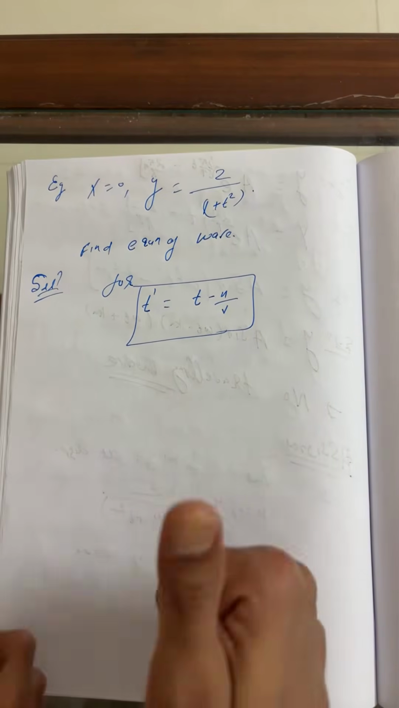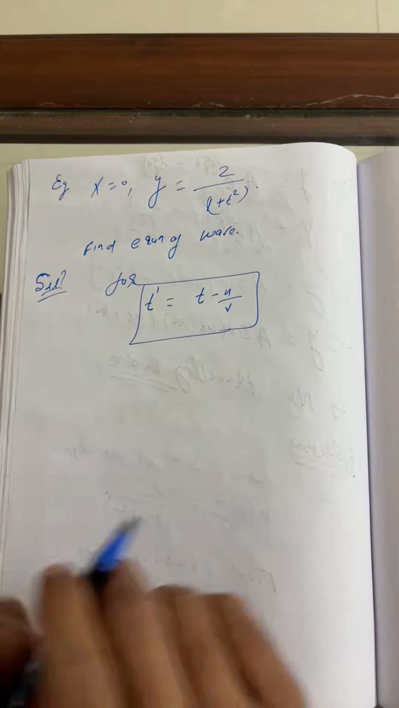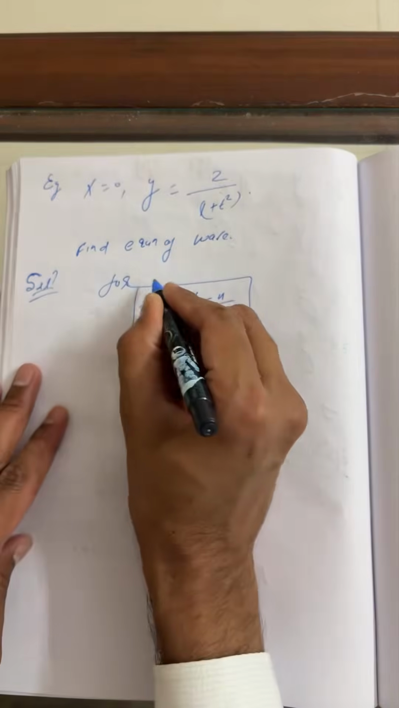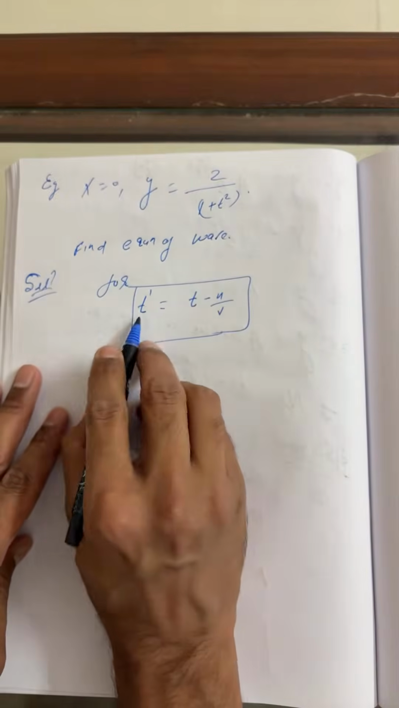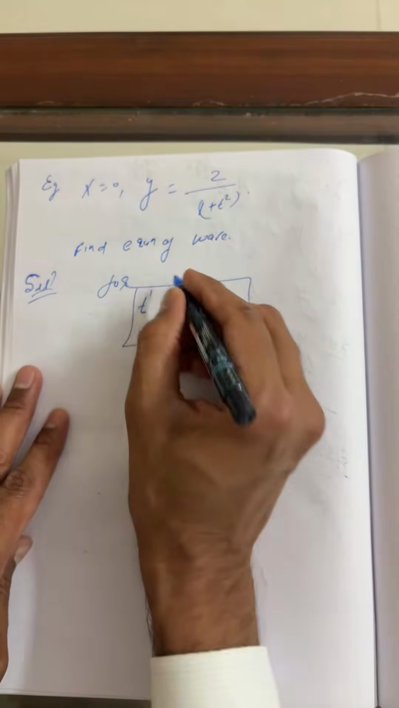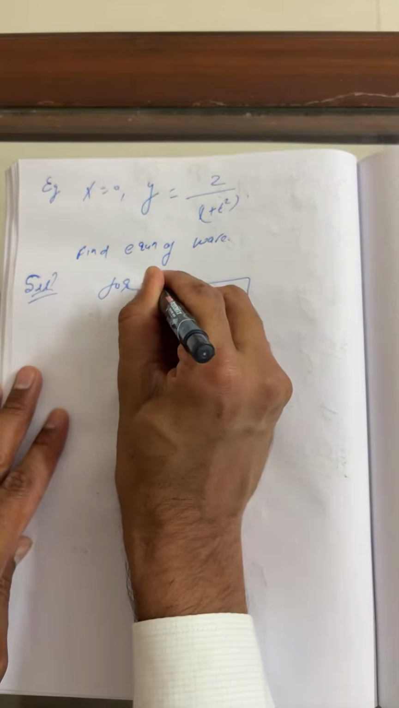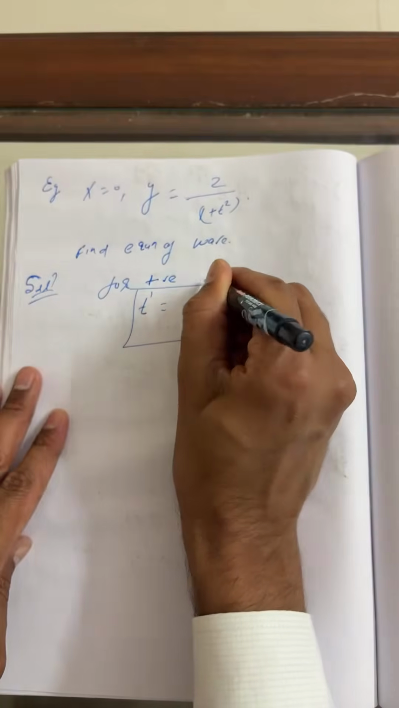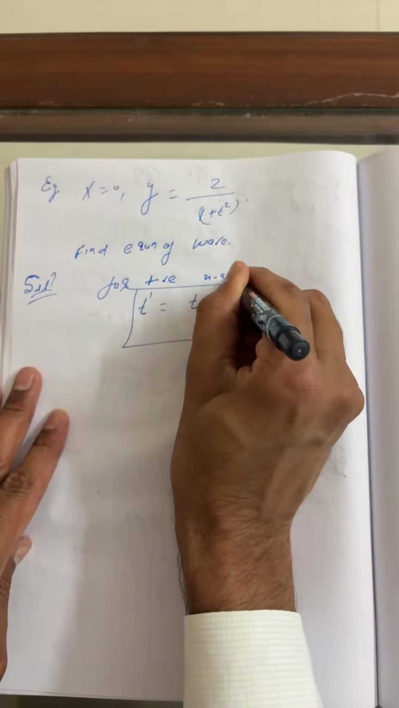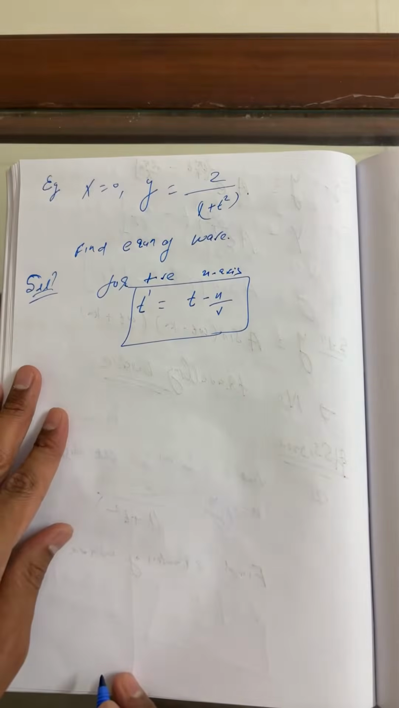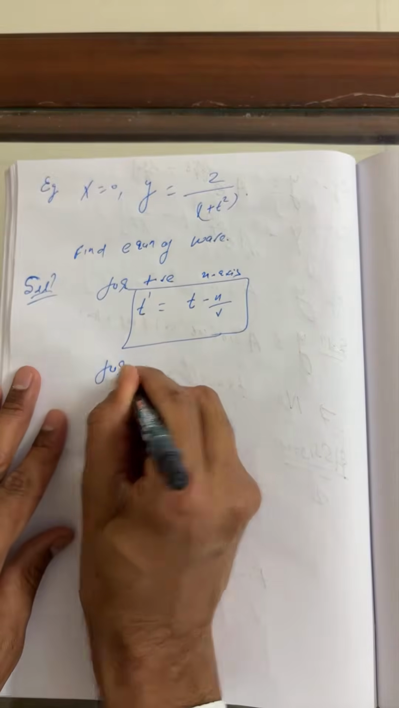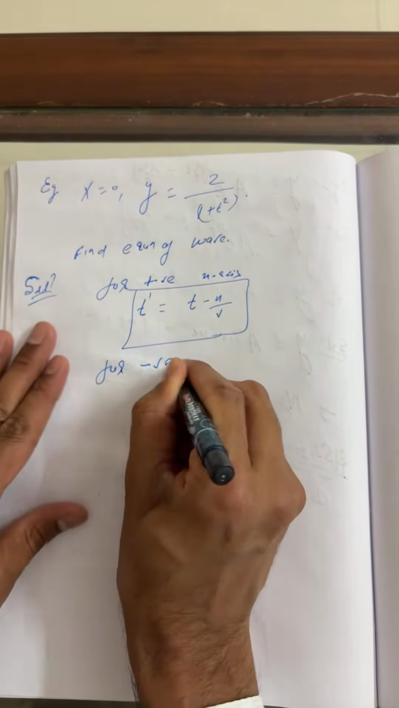Correct, Sagar. Correct, my dear. Very good. So this is the assumption which I have taken: t prime is t minus x by v. So this is the positive x-axis, and for the other, the negative x-axis.